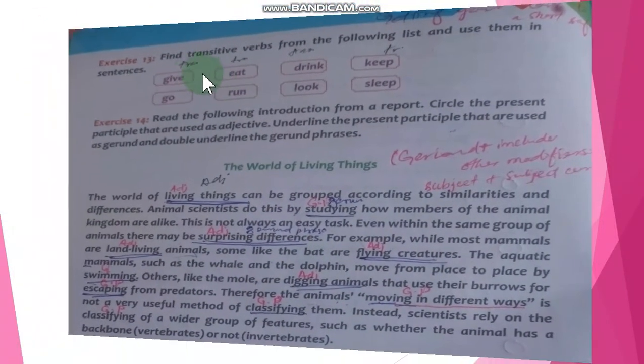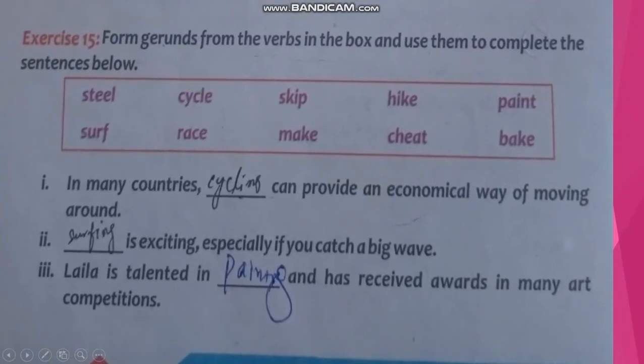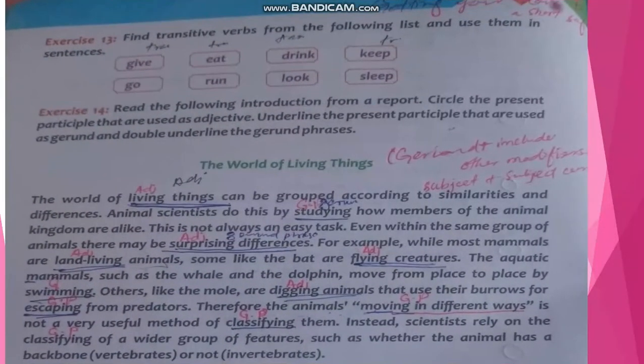Next, find the transitive verb. Next we have exercise number 13, revision exercise. Find the transitive verb from the following list and use them in sentences.